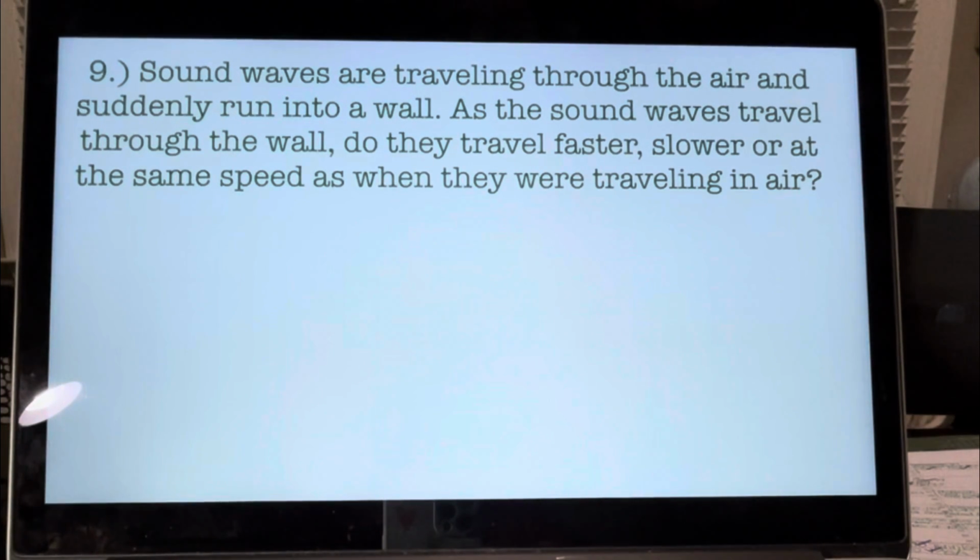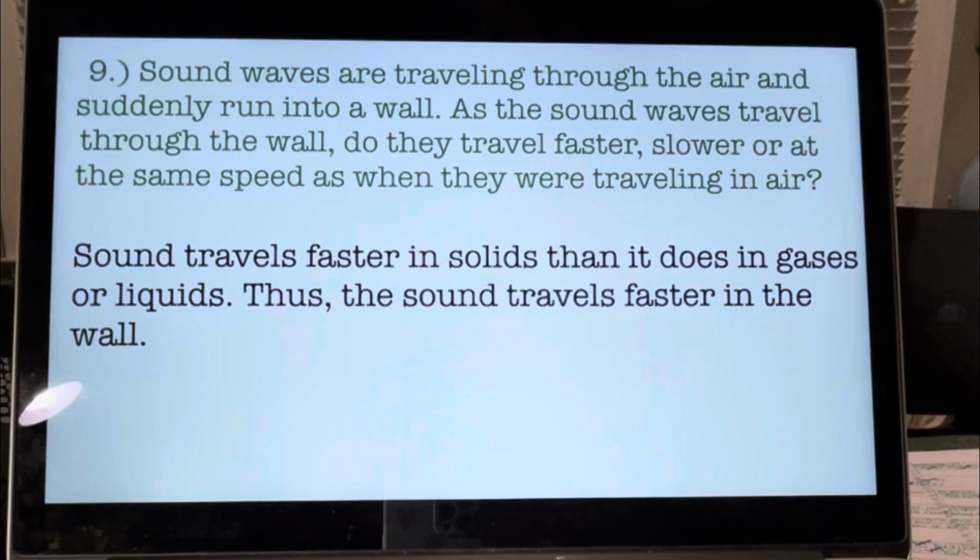Question number 9. Sound waves are traveling through the air and suddenly run into a wall. As the sound waves travel through the wall, do they travel faster, slower, or at the same speed as when they were traveling in air? Sound travels faster in solids than it does in gases or liquids. Thus, the sound travels faster in the wall.